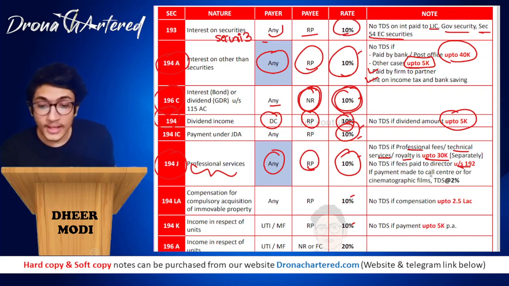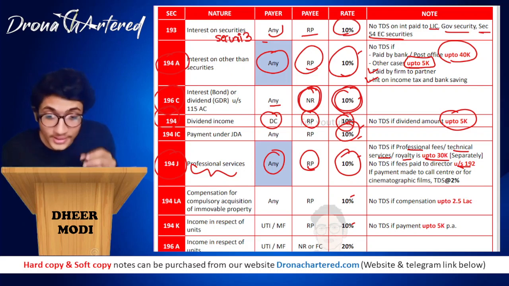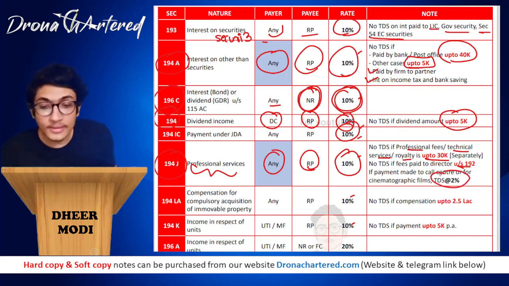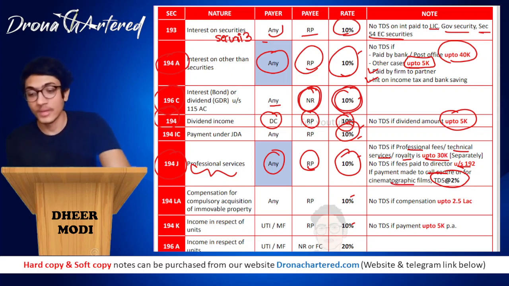And if payment has been made to a call center or for cinematographic films, TDS rate will be 2%. That is, even though it comes under section 194J, instead of 10%, if it is made for any call center or any cinematographic films, your rate will be 2% of TDS.